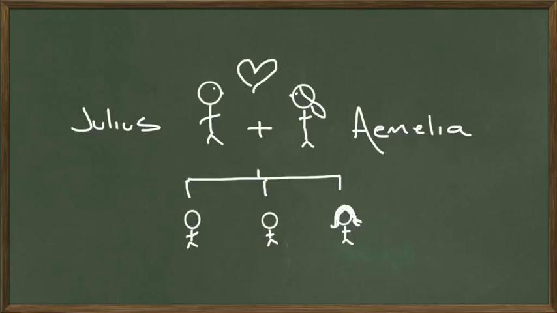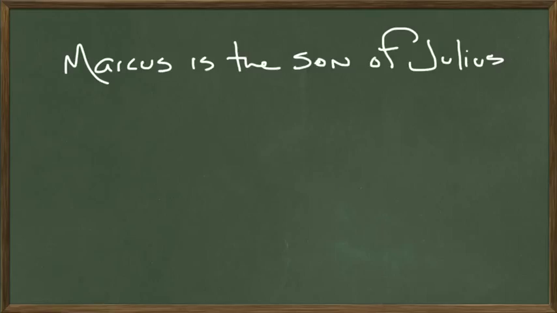So here's the setup. Julius and Aemilia fall in love at some point in history and they get married and they have 3 kids: Quintus, Marcus, and a daughter named Julia. So here's the question. Somebody asked, I'm trying to translate "Marcus is the son of Julius and Aemilia," and the endings keep changing. So let's break this down.